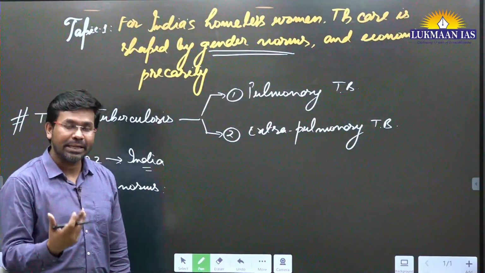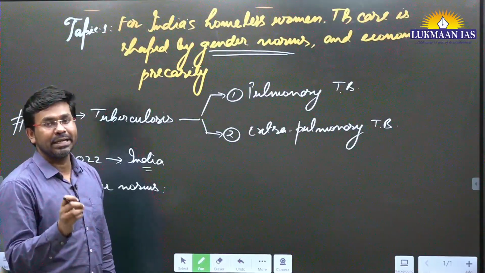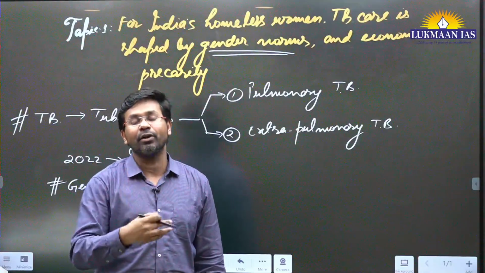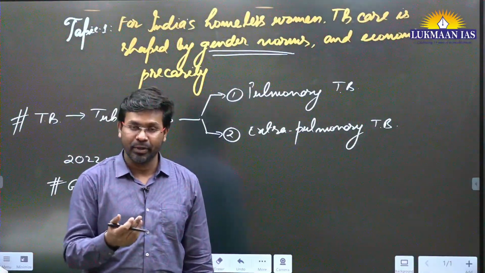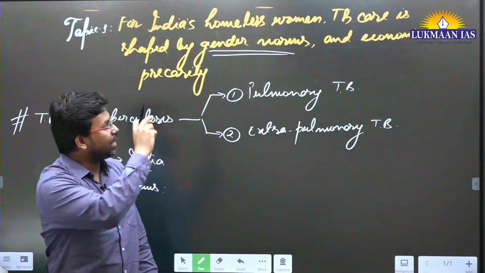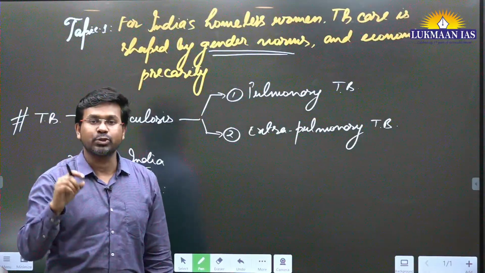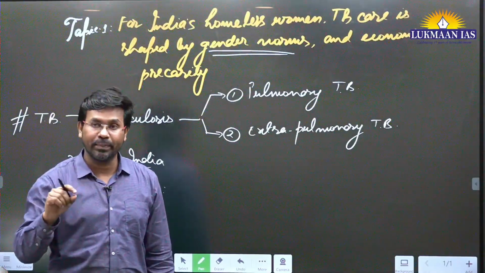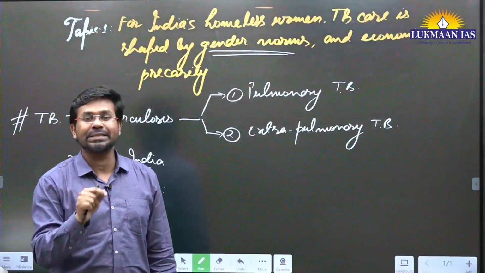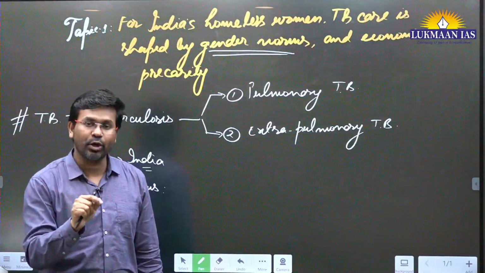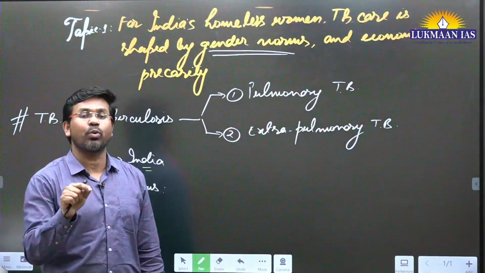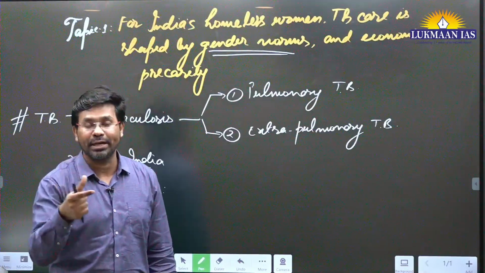What do we mean by multiple regimens? One of the regimens is related to 6 months of regular intake of medicine to get themselves treated. So for 6 months continuously, a person who is affected by TB has to take medicine on a regular basis. Number one, it also depends on whether medicine is available at home or not. If it is not available, they have to purchase it from the market. But the thing is, purchasing also requires a huge amount of out-of-pocket expenditure.